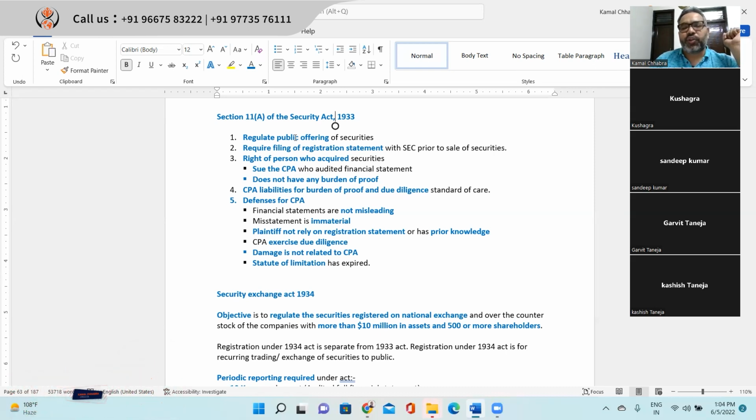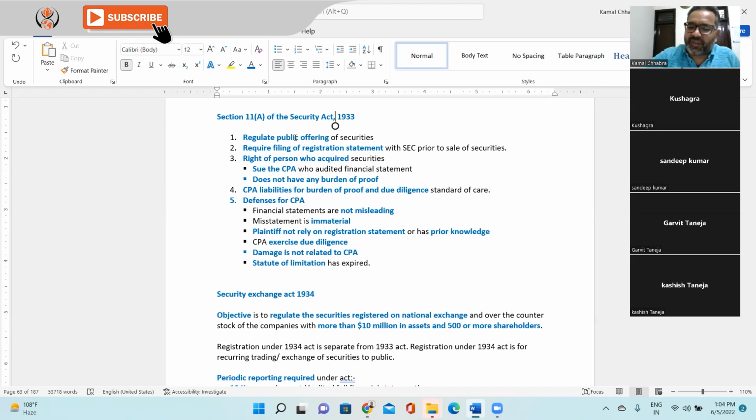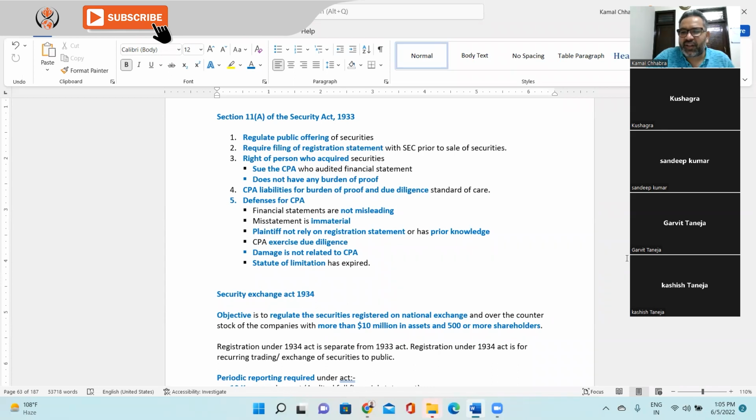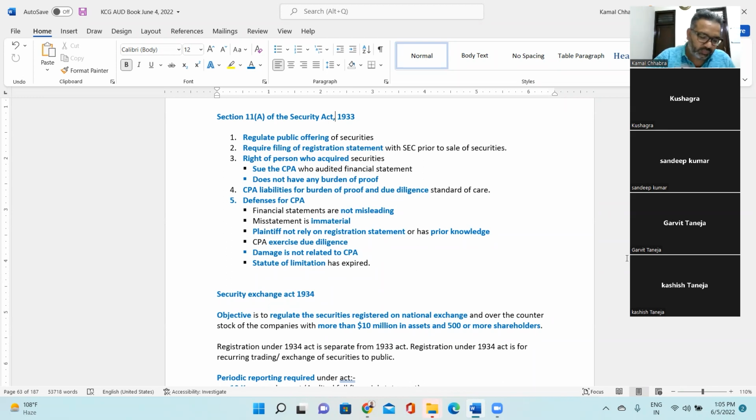And last is the statute of limitation has expired. Have you heard about the statute of limitation? Any idea what that is? No, sir. Have you read business law in India in your graduation? It is familiar, I heard the word, but forgot the meaning, sir. Have you studied it in contract? Sir, is it like an individual is only liable for a certain period of time? Yeah, you're close to that.